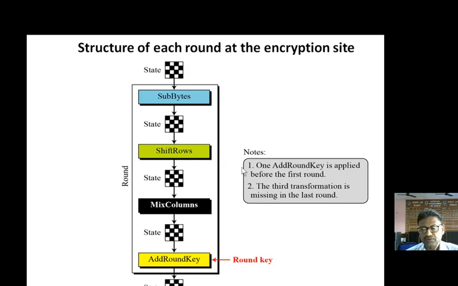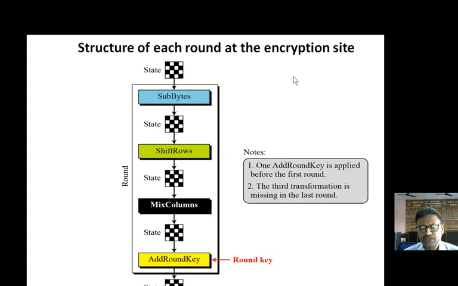One thing you have to note: add round key is applied before the first round, that is the pre-round transformation, and the third transformation will be missing in the last round. Suppose we have 10 rounds; with the pre-round transformation that will be 11 rounds. So the pre-round transformation is over, then the first round.